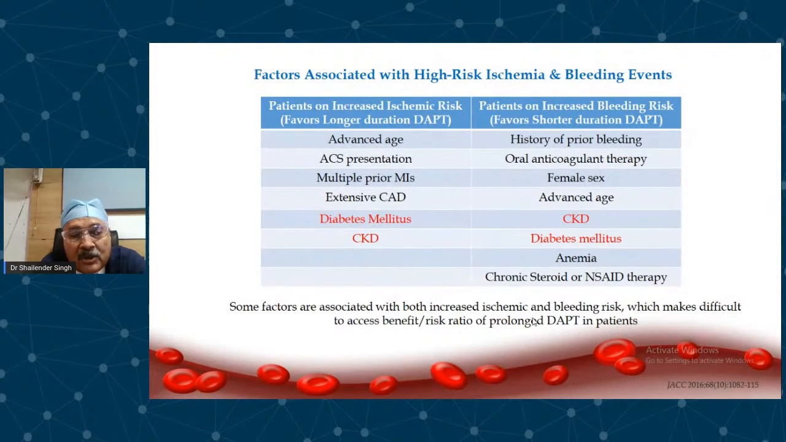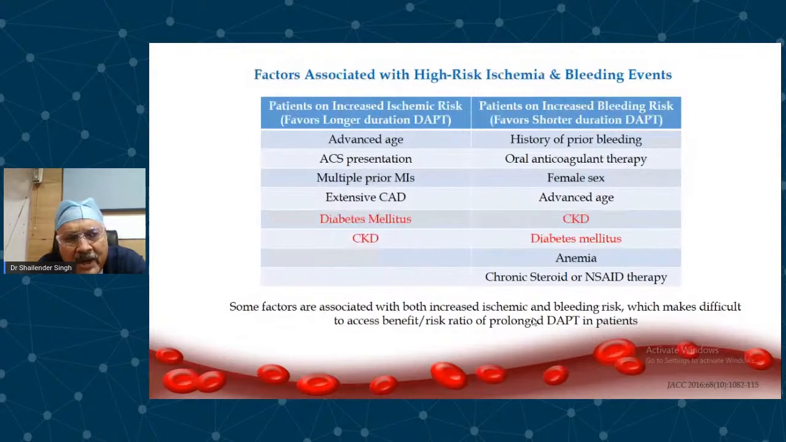Therefore, the physician has to strike a balance in order to decide how much duration of DAPT should be given. In all patients with high ischemic risk, it is better to give a prolonged DAPT therapy, maybe extended to 24 or 30 months. Now you have to balance. So you have to get a sweet spot, especially in diabetes and CKD patients, where the bleeding risk is also high and the ischemic risk is also high. And that balancing act can be done by looking at these papers.